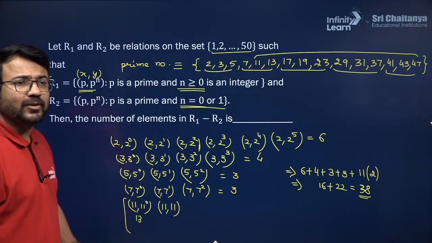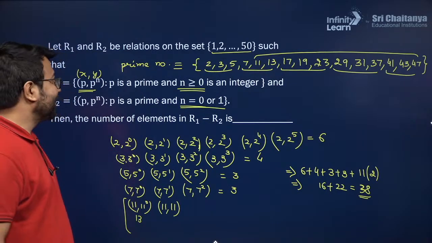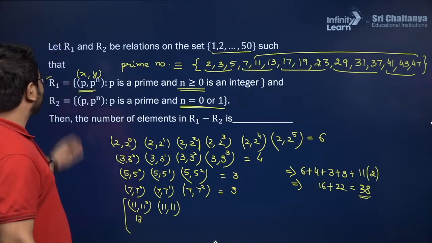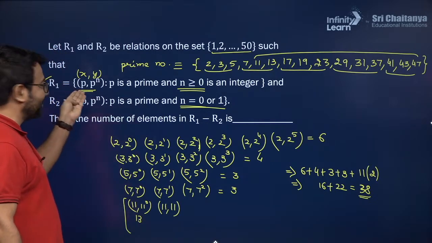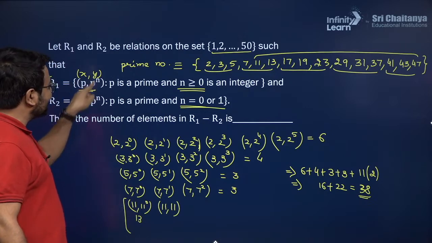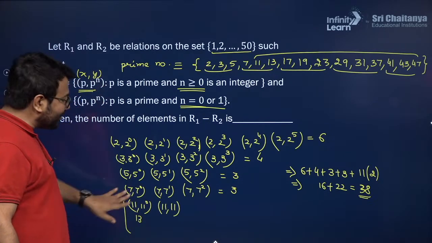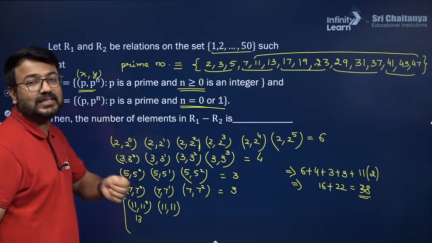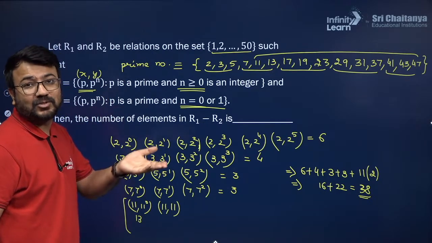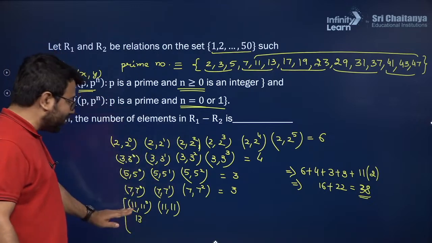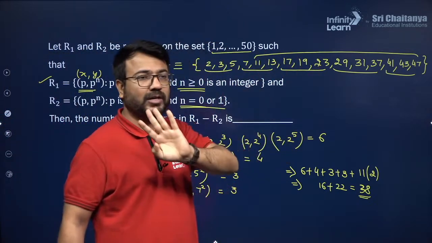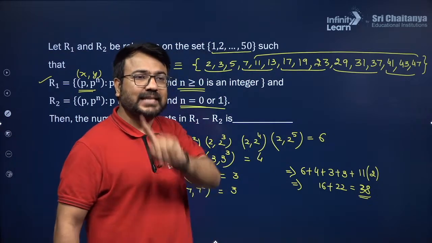So here 13 onwards all will be cancelled. Okay, and why do you think that 13 onwards all will be cancelled? Because here we have prime number p and p raised to the power n. Okay, so why can we not take 13 comma 13 raised to the power 0 and 13 comma 13 raised to the power 1? So from 11 onwards, 11, 13, 17, 19, they will form two ordered pairs in the relation R1. Is that clear to you?